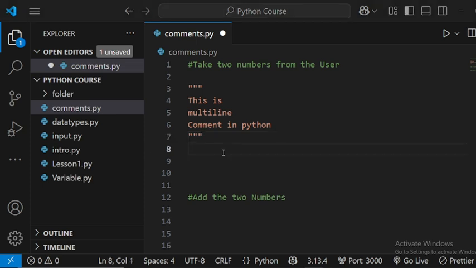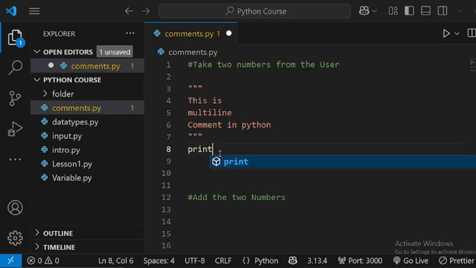Apart from leaving notes in our code, you use comments to temporarily disable code that we write. When I type code and I don't want the interpreter to run it, I use a comment.